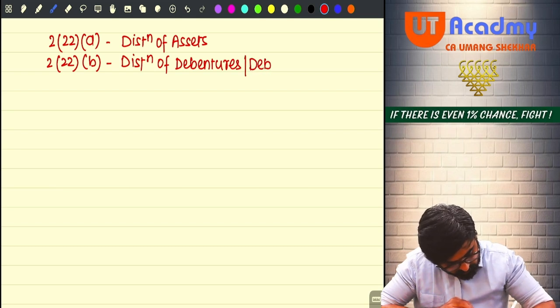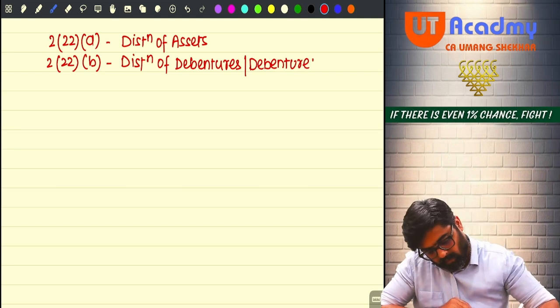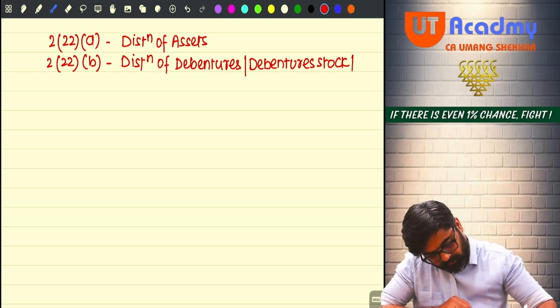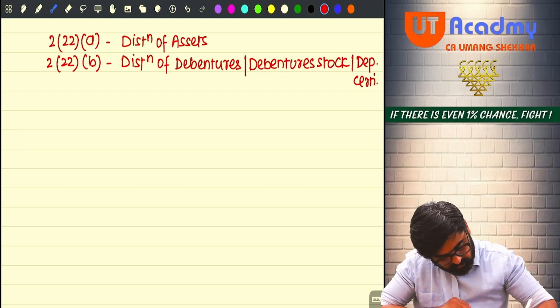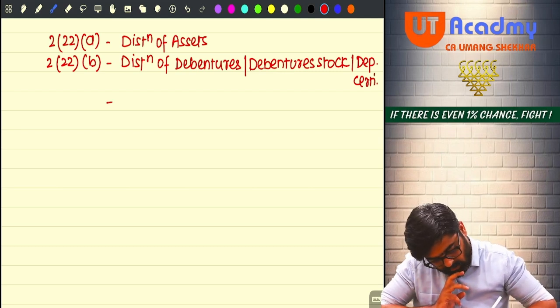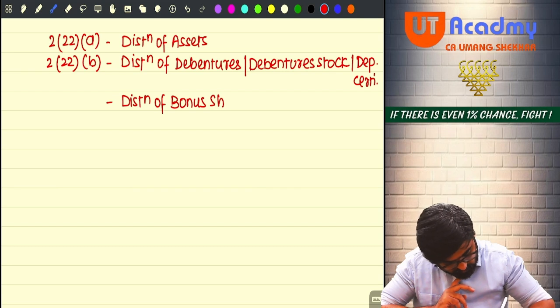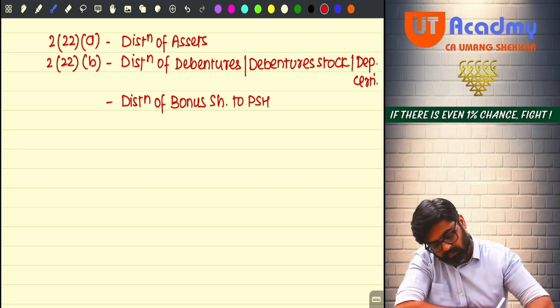Debenture stock, or deposit certificates, or distribution of bonus shares to preference shareholders.